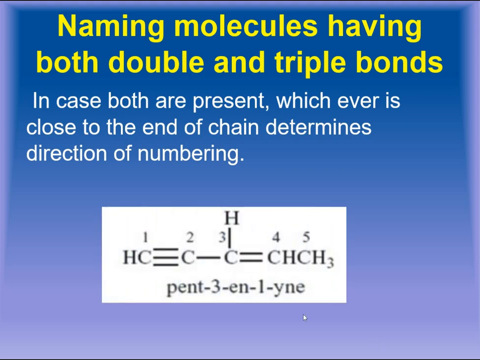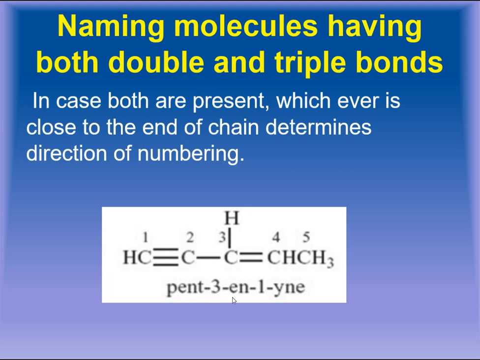For example, in this example, there is a double bond as well as a triple bond. We can see the triple bond is present at the very end of the chain, so we will start numbering from this side. We cannot start numbering from this side. So the name of the compound will be pent-3-ene-1-yne. Pent-3-ene-1-yne means this is a pentane having 5 carbon atoms.